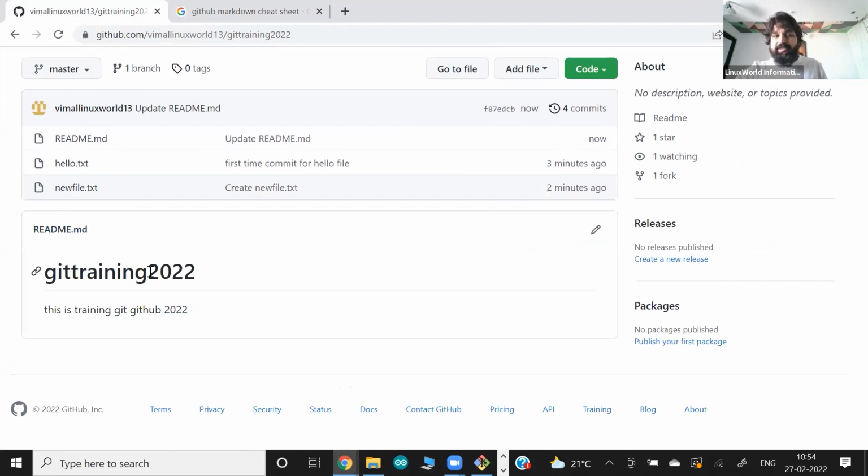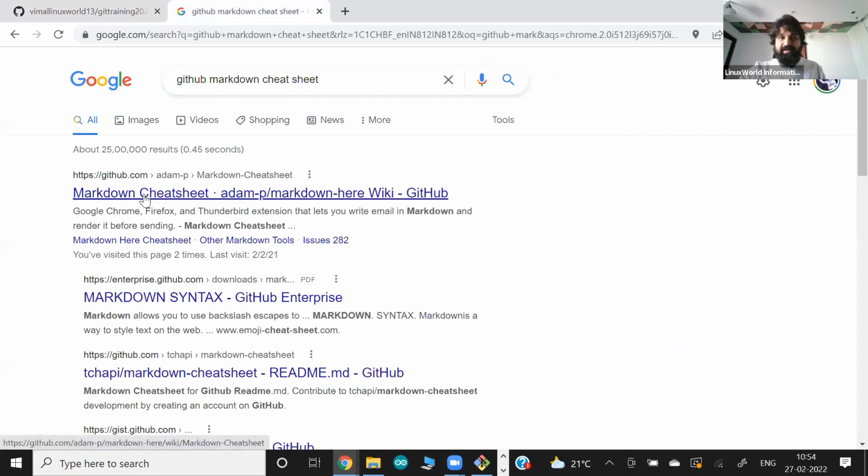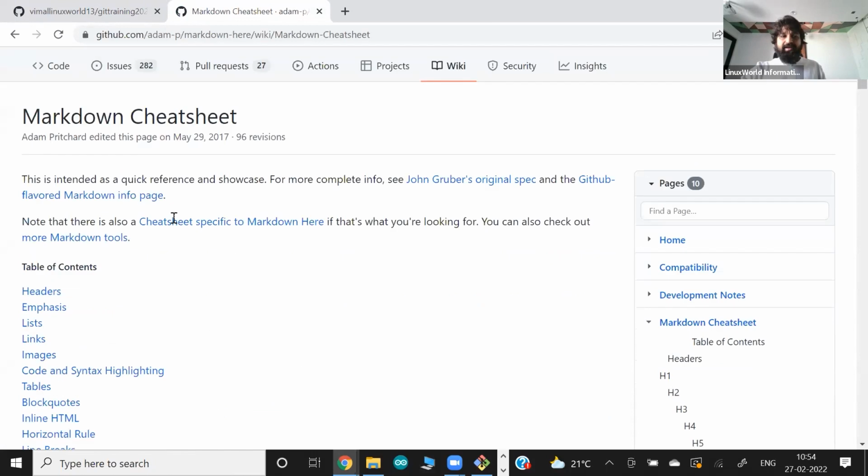If you want to bold something, put some images, create a link, put a video directly here, or give a look and feel, color, they have some keywords or syntax you can put in this file. So accordingly, your data will be presented. There are multiple cheat sheets or quick tips available.